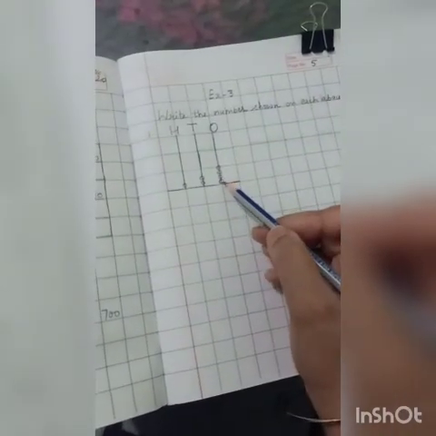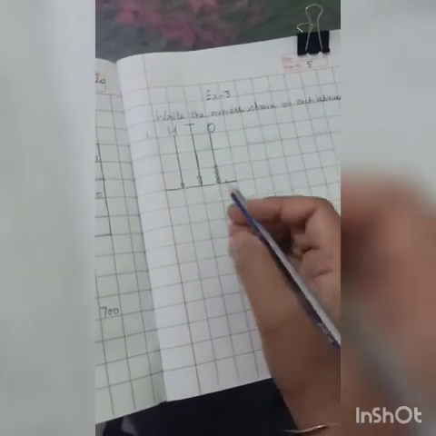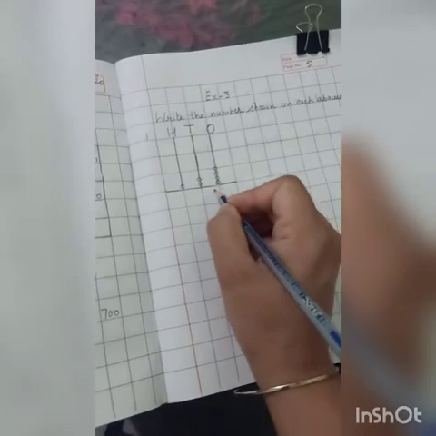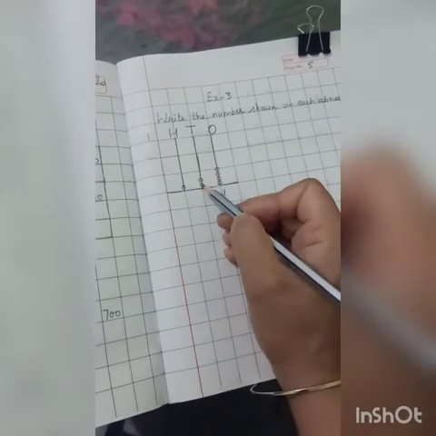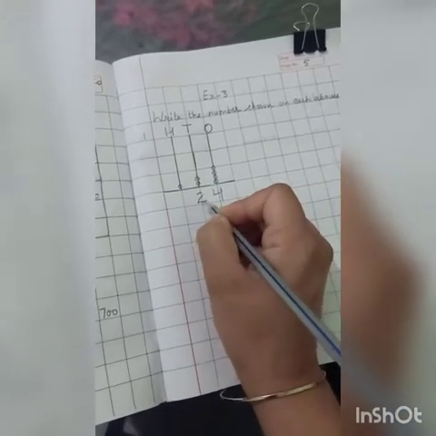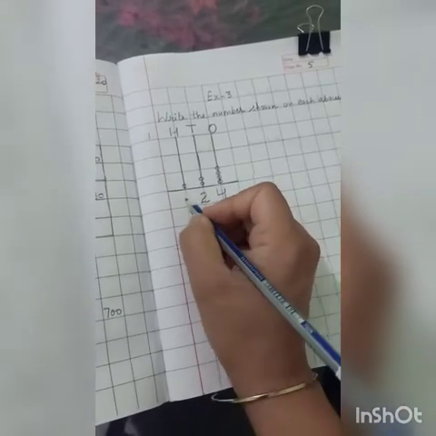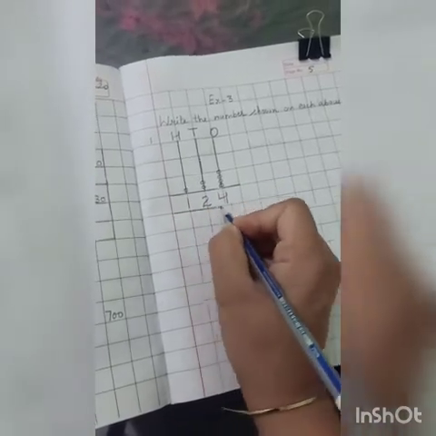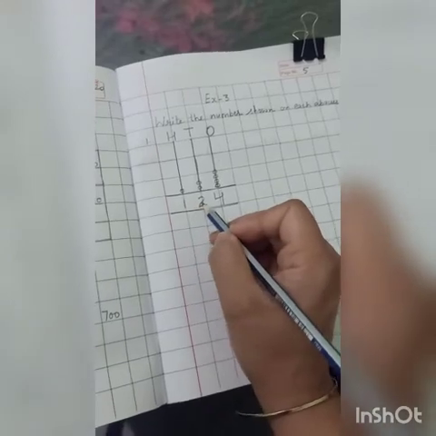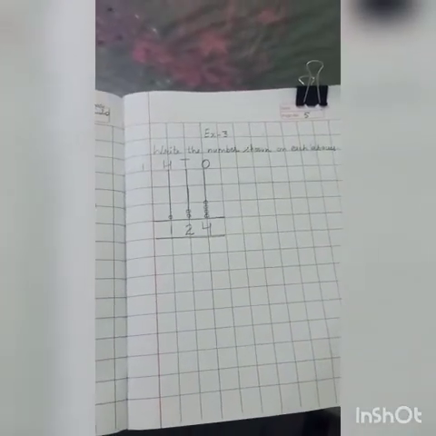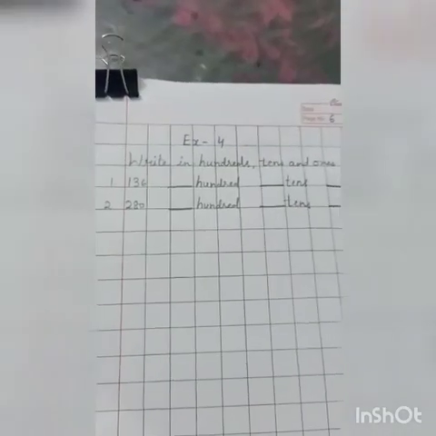So how many ones are there? 1, 2, 3, 4. So we will write here 4. How many tens are there? 2. How many hundreds are there? 1. So what is this number? 124. In this way you need to complete your exercise number 3.